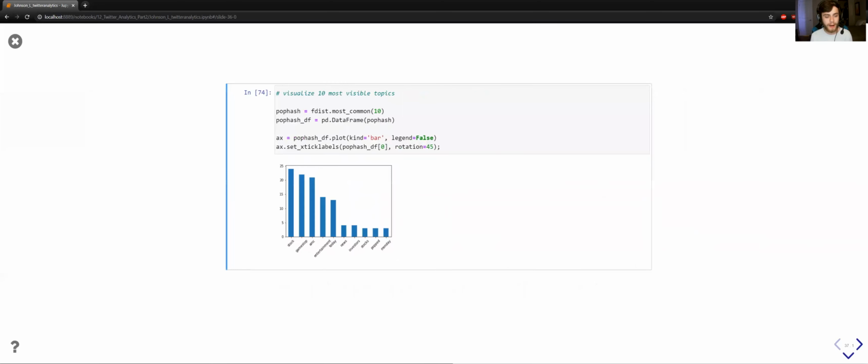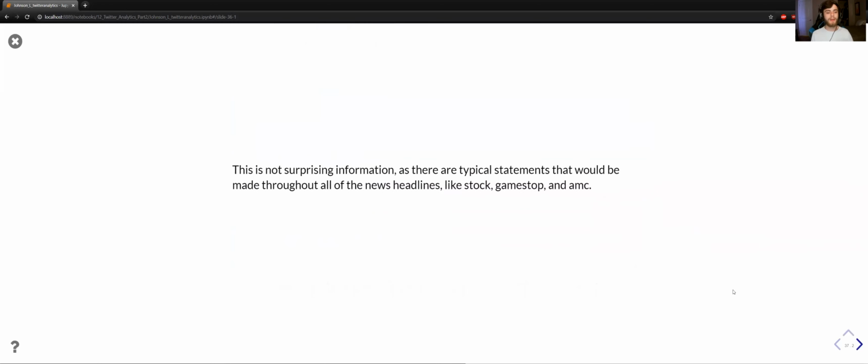So for word frequency, I went through and had clustered document level word frequency analysis and found that the most visual topics are stock, GameStop, AMC, and really this makes sense as a lot of the information are typical statements that you would find when you're talking about news or with stocks in general.